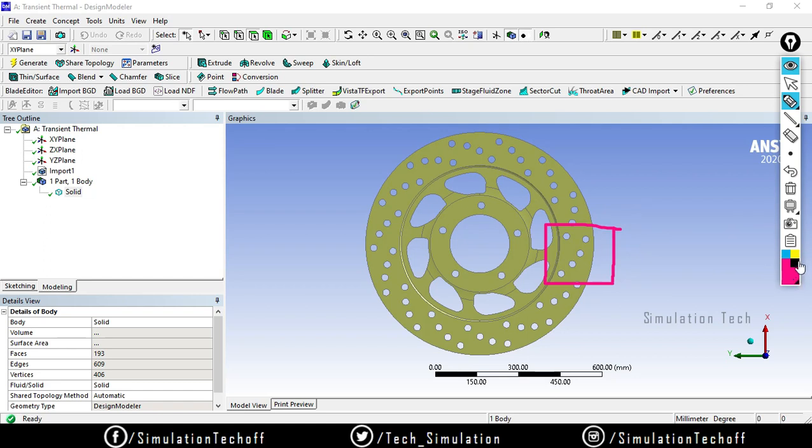So what happens, if it is rotated in this direction, either clockwise or anti-clockwise, whatever the direction, the brake pads actually push against the disc. Due to the friction, the brake disc actually stops. Throughout the process, heat energy is generated all over the face and it is propagated towards the center. Okay, so that is what happens here.